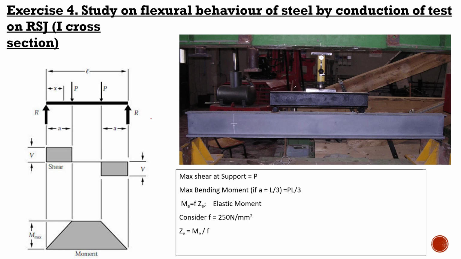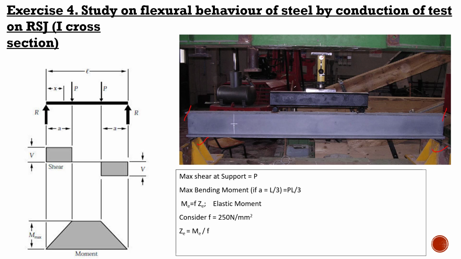The experiment number 4 is on finding the flexural behavior of steel by the conduction of test on rolled steel joist. In the basic civil class, you learned about the various steel sections. You learned the I section also. This will be the arrangement in the lab for testing the I beam. So you have the I beam here spanning from this point to this point, and you have the simply supported supports, support 1, support 2,